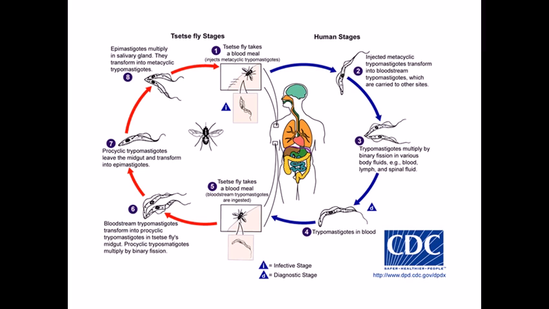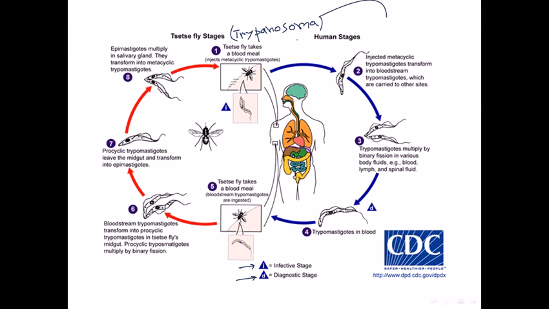And here come the different stages of this disease, right? In this case, let us first know the symbols: I means infective stage, D means diagnostic stage. Okay, so let's talk about it. The first stage is that the tsetse fly takes a blood meal from a man. The tsetse fly here is infected with trypanosoma, so it is carrying trypanosoma.